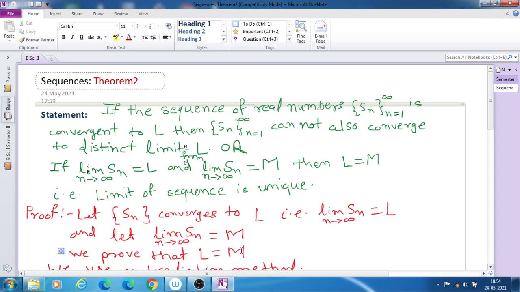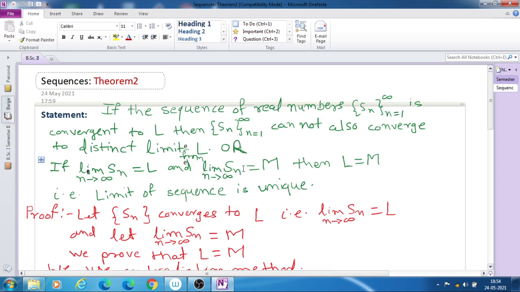In the last lecture we have seen theorem first. In this lecture we see theorem 2 from sequences. The statement of the theorem is,